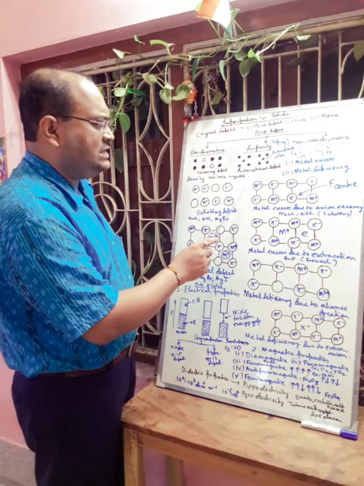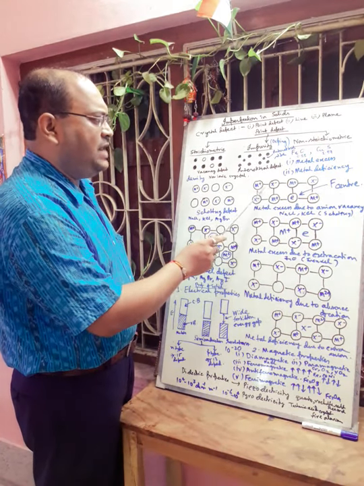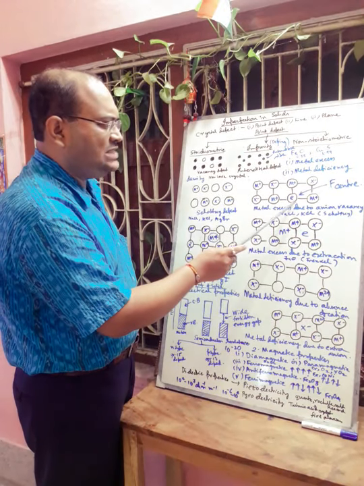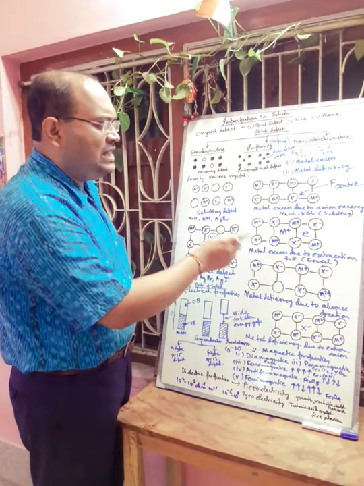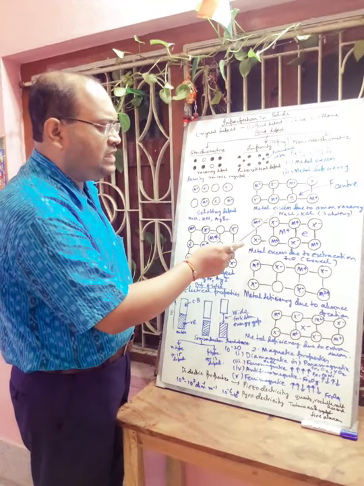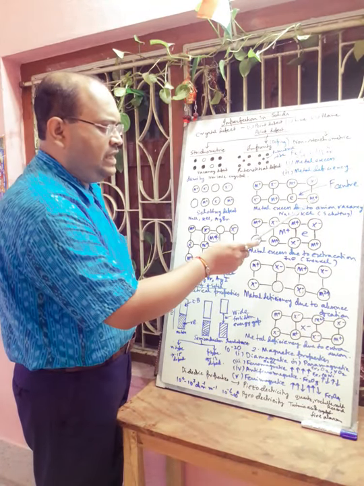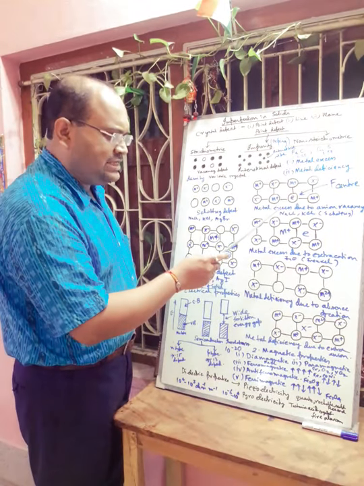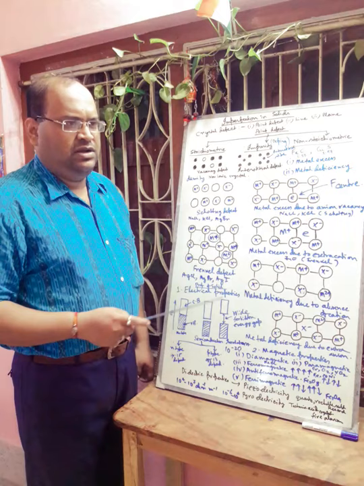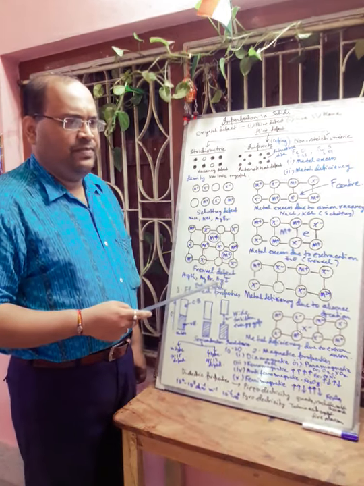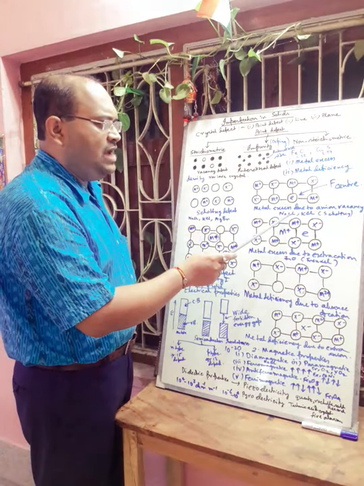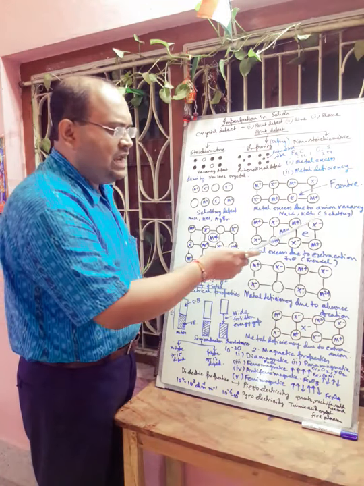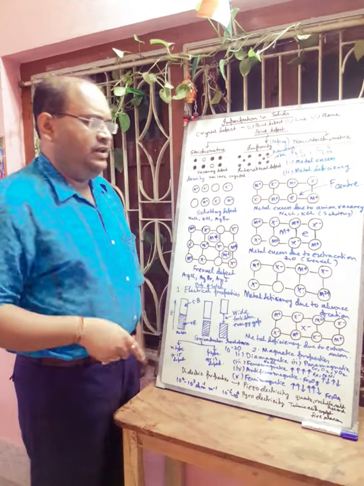In the first diagram, we show M plus, X minus, M plus, X minus, X minus, M plus, and one X minus is missing, and to maintain electrical neutrality one electron is present, and here is another M plus. This type of metal excess defect due to anion vacancy is observed in sodium chloride and potassium chloride crystals, where they generally show the Schottky type of defects.